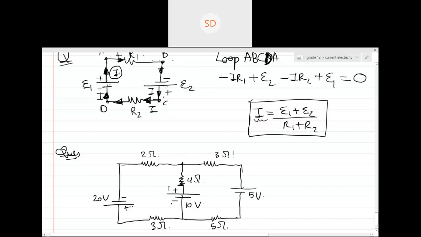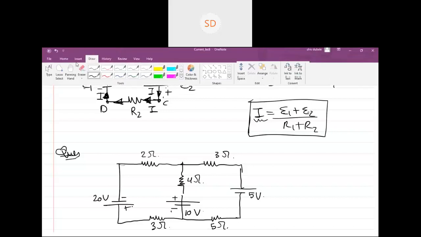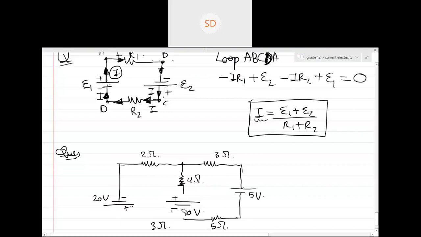Let me draw this a little bit downwards.